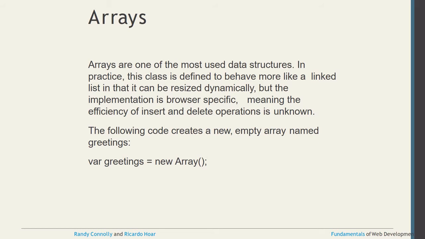This creates a new empty array, and you can see here that we are creating one empty array and giving it the name greetings. How do you write it? var greetings equal to new keyword Array, with A in caps, then the parentheses, open and close, and finally the semicolon. So here greetings is the empty array. This is the syntax to create an array in JavaScript.